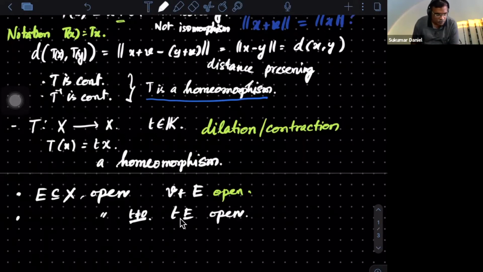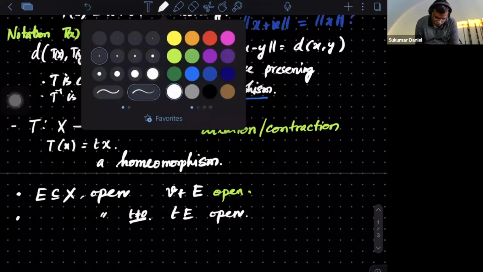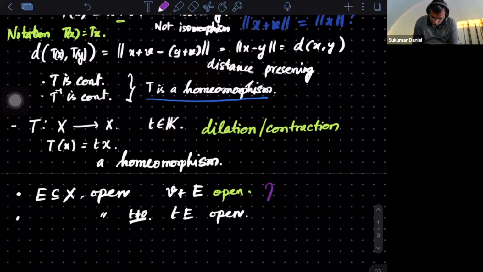Good. So what if I replace open by closed? Is that also clear immediately? So in both cases, we can replace open by closed.